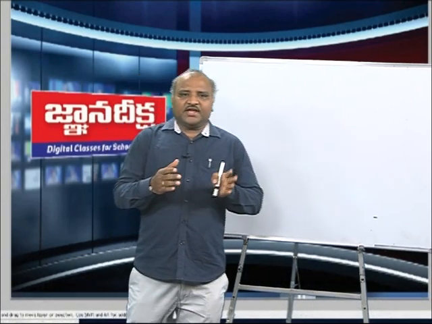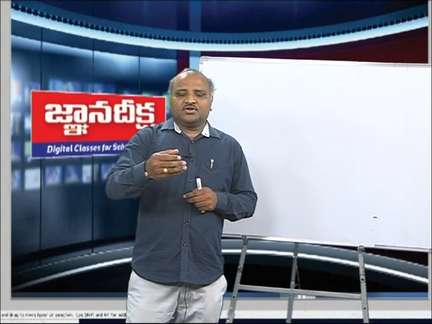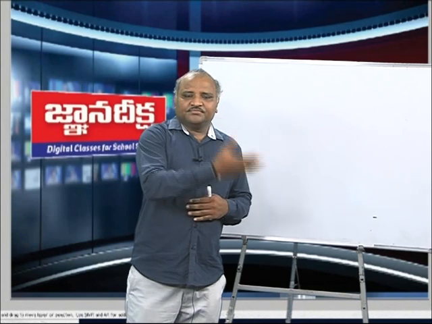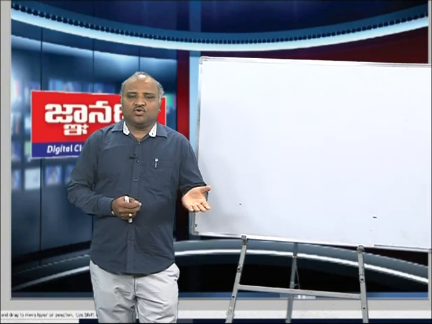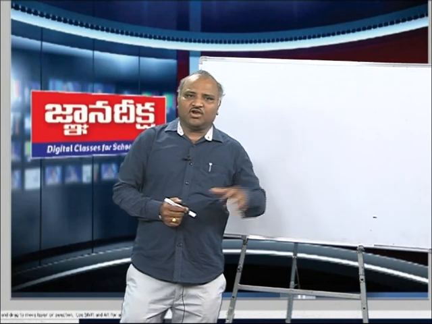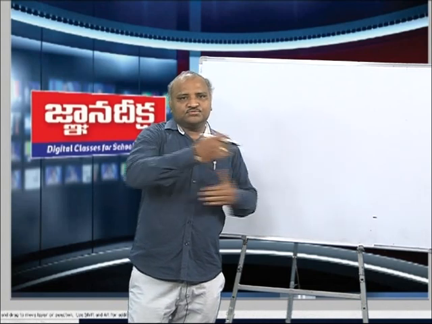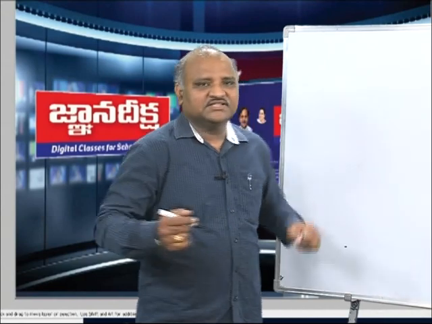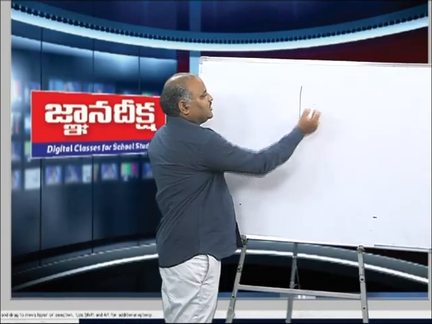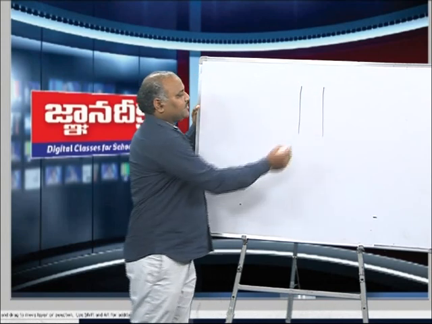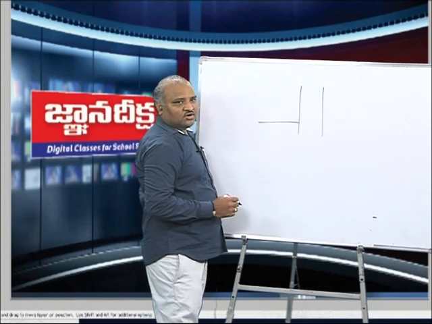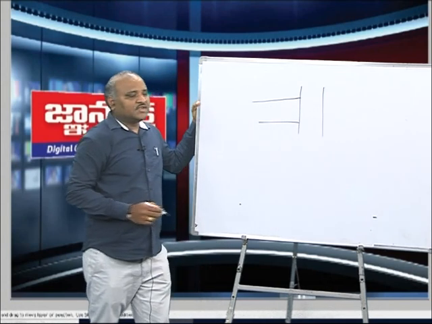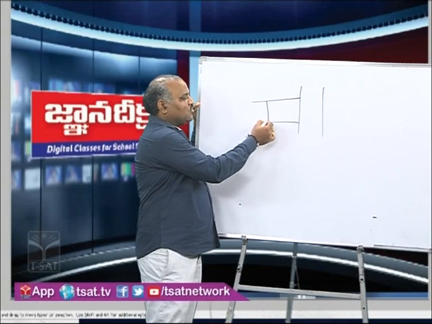to enter my colony from the main road, we have a small road, and parallel to that we have another small road from the main road to enter the same colony, and connecting these two small roads, we have one more small road, like this. You can see this is the main road. Let us suppose this is the main road, and this is one small road to enter my colony, and the other small road. Connecting these two, we have one more small road.